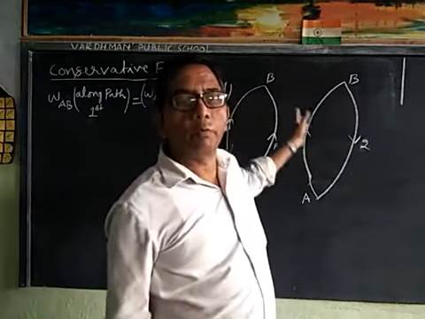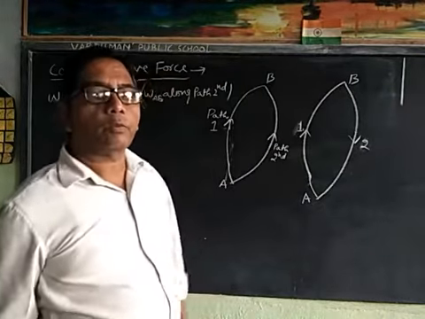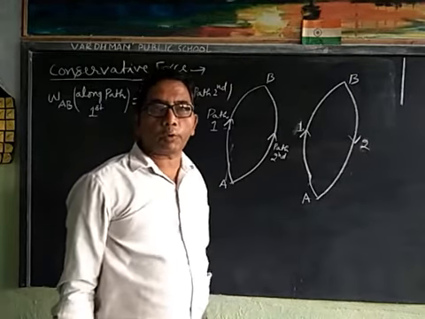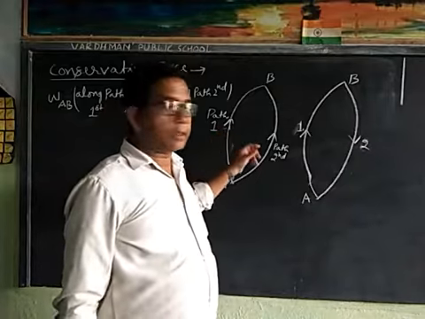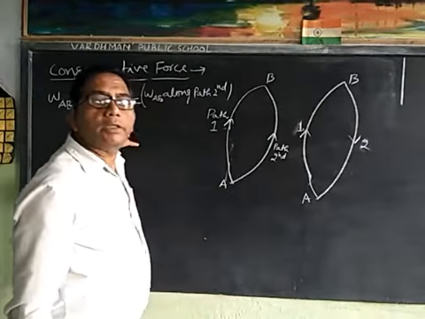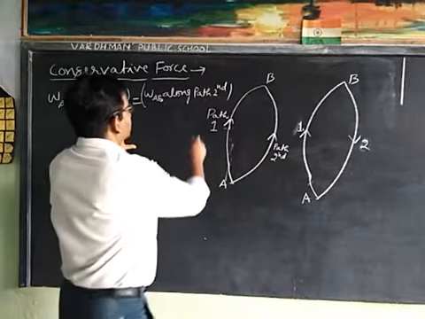Suppose a particle is moving from A to B along path 1 or 2, a conservative force acts on it. Mathematically, we can write WAB along path first is equal to WAB along path second.